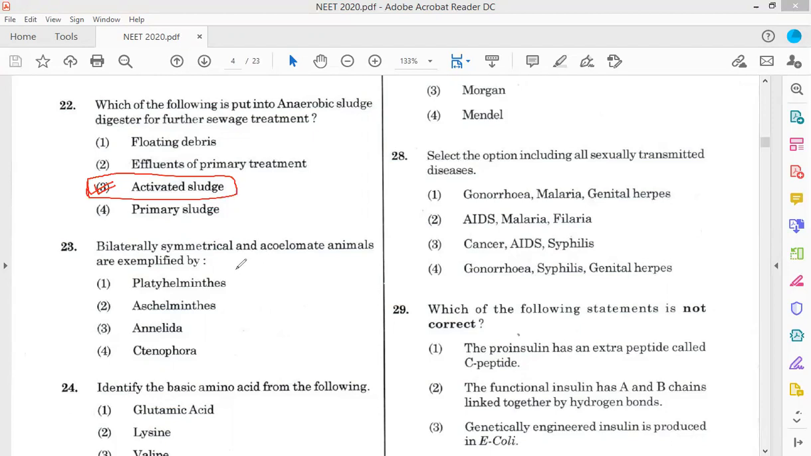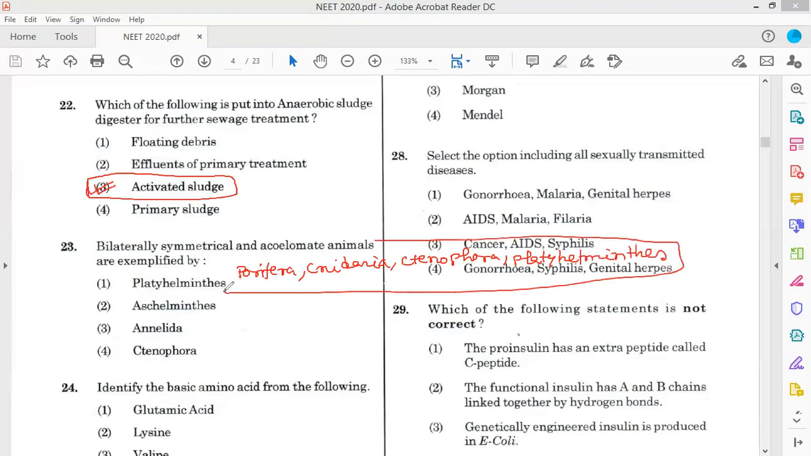Now first, we know that Porifera, Cnidaria, Ctenophora, Platyhelminthes, up to this they are acoelomate, they lack coelom.